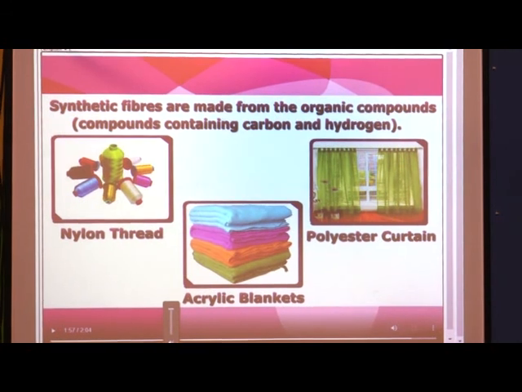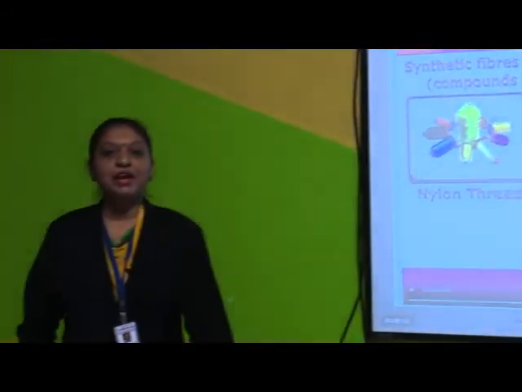So students, what is given in this animation? I told you that different types of fabrics are made by different types of fibers. So what do fibers mean? Fibers are nothing but the strands which we are obtaining from some types of plants and different types of animals. So in this video, till now we learned that these fabrics are made up from different types of fibers, and these fibers we are obtaining from plants and animals. And there are two types of fabrics: the first one is a plant fabric, and the second one is an animal fabric.